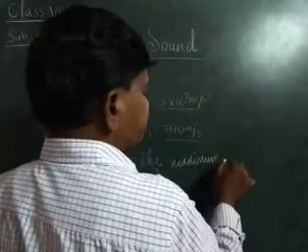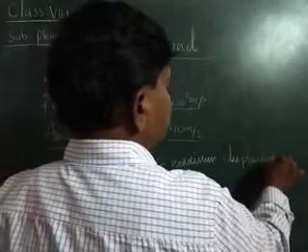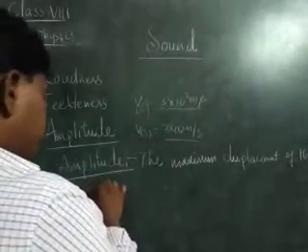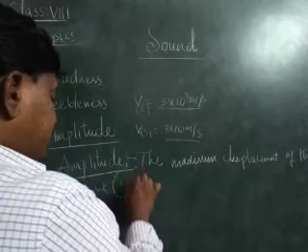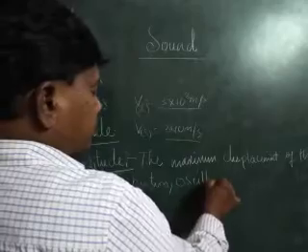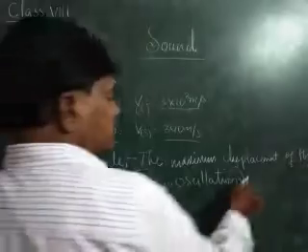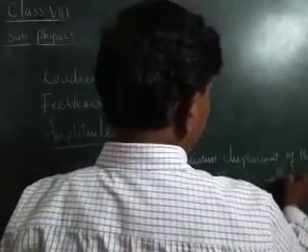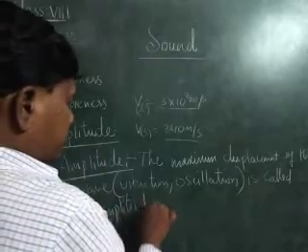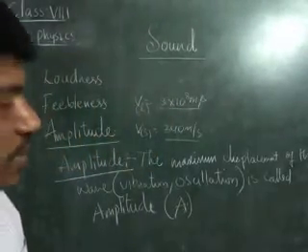The maximum displacement of the wave or vibration, or oscillation, we can say. The maximum displacement of a wave or a vibration or an oscillation is called amplitude. Normally amplitude is denoted by the letter A.